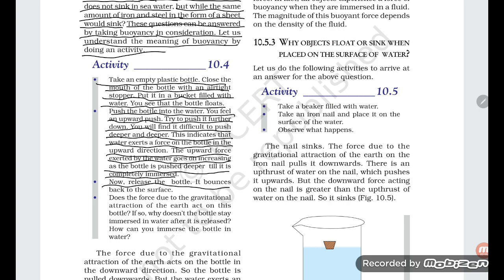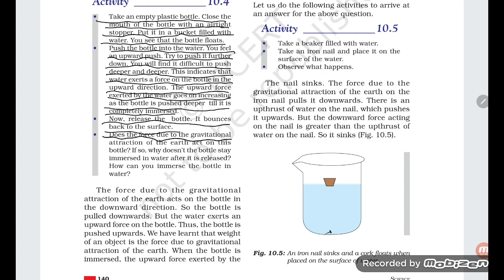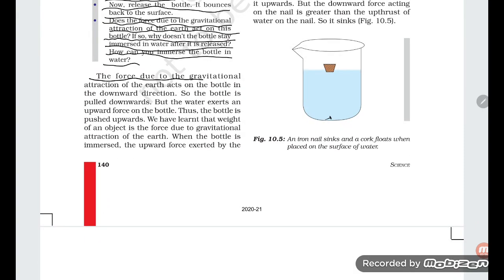Now release the bottle, it bounces back to the surface. Does the force due to the gravitational attraction of the earth act on this bottle? If so, why doesn't the bottle stay immersed in water after it is released? How can you immerse the bottle in water? The force due to the gravitational attraction of the earth acts on the bottle in the downward direction, so the bottle is pulled downward. But the water exerts an upward force on the bottle, so the bottle is pushed upward.